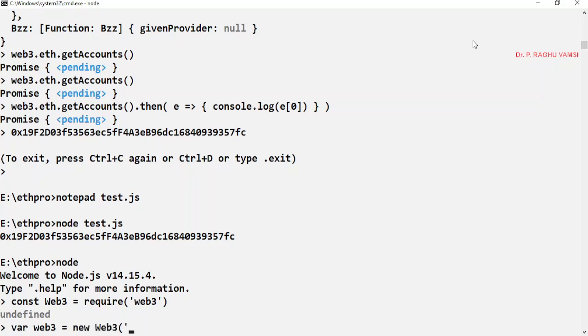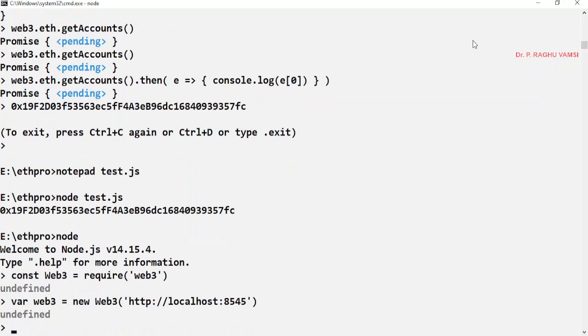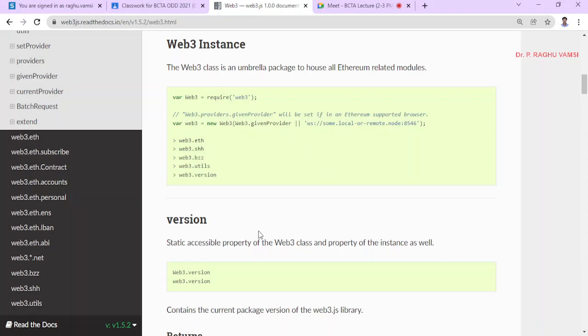Web3 of HTTP. These are the standard way of including web3 in our program, like how you use hash include and how you use import statements in Java programming. Like that, this is the standard way. Now we'll go through the documentation and see the different ways we can include it.